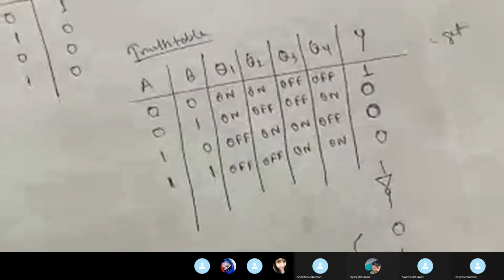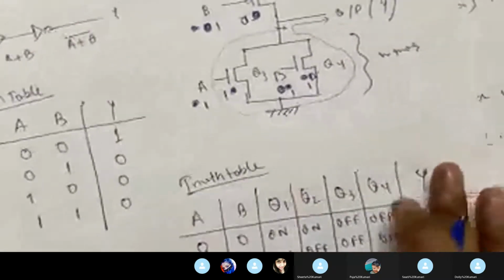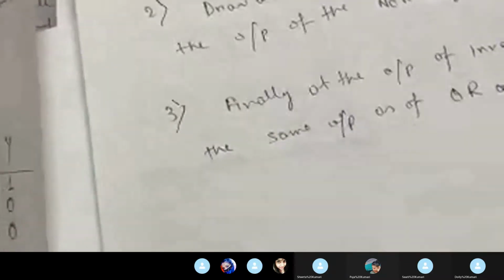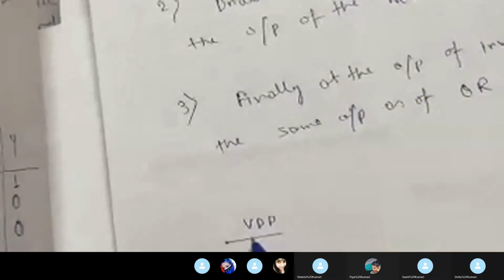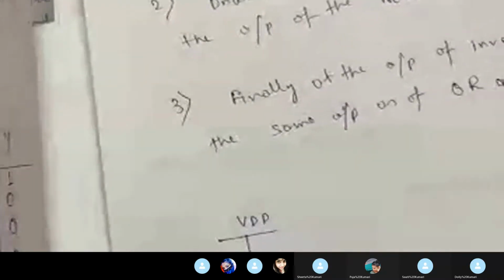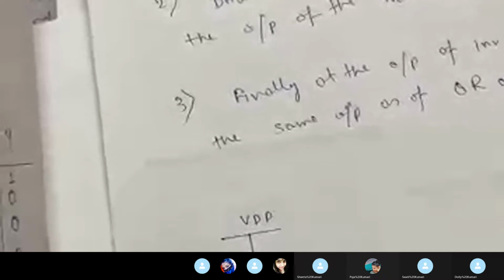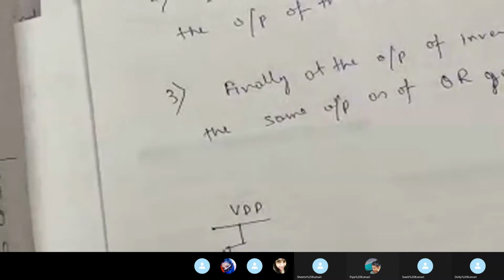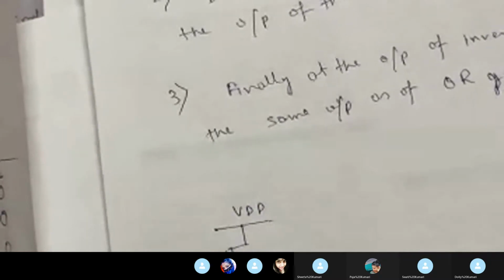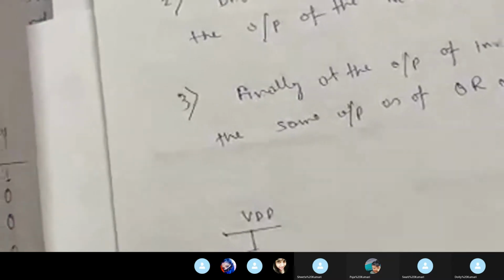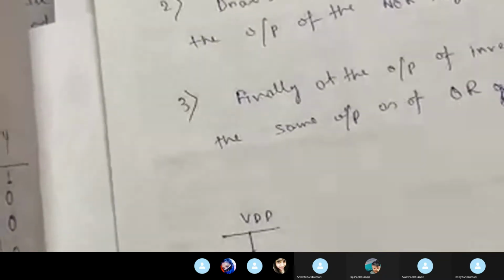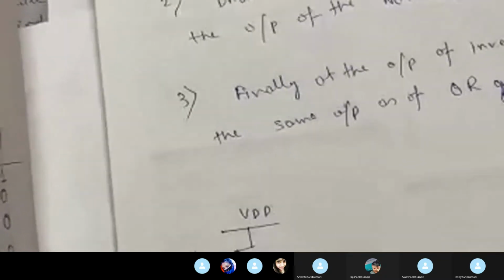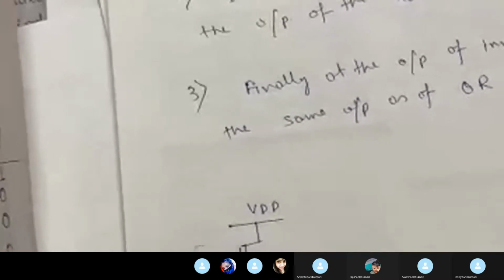This is the truth table function of the OR gate. So what I will do here, again I will not draw this part, I will only draw this part and this logic first. So for the NOR gate, VDD, this is A, B, A, B, this is your ground, this is your output.